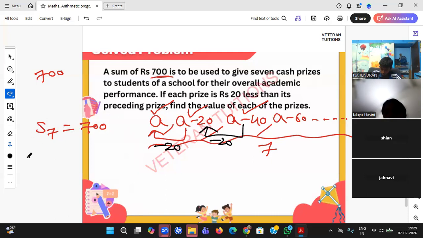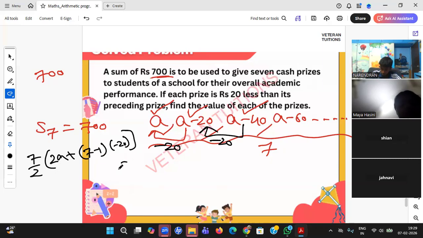But you know the formula, right? Sum of n is n by 2 into 2a plus (n minus 1) into d. Here n is 7, so 7 minus 1, into the difference just now I said, minus 20, equal to 700. One equation, one unknown. You can very well find it.